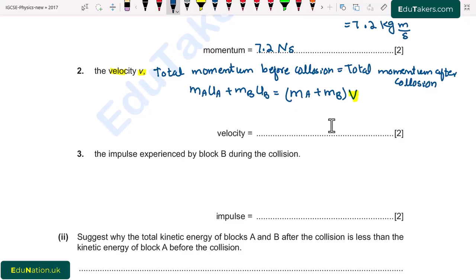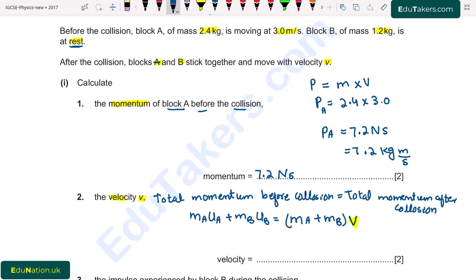Putting values here, the mass of block A is 2.4 kilogram, multiplied by the speed 3.0, plus for the second block, mass 1.2 multiplied by initial velocity 0, because the block is initially at rest. So it will be 0. Then 2.4 plus 1.2 times v.